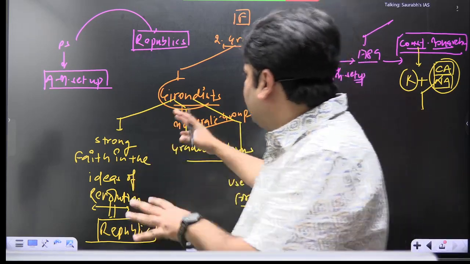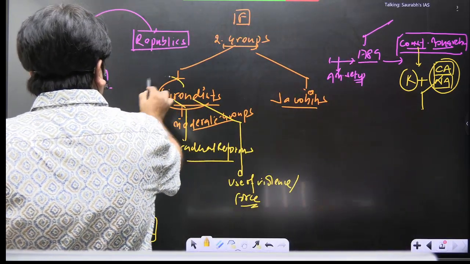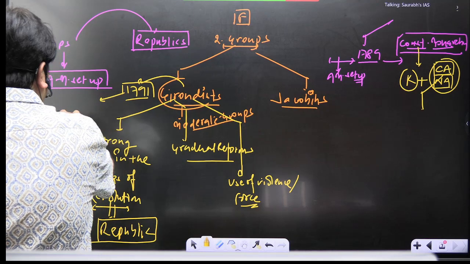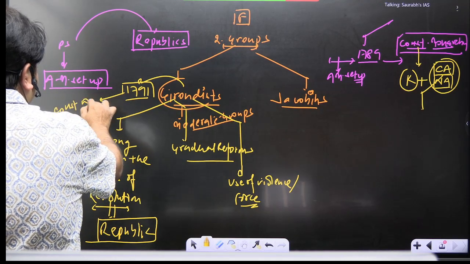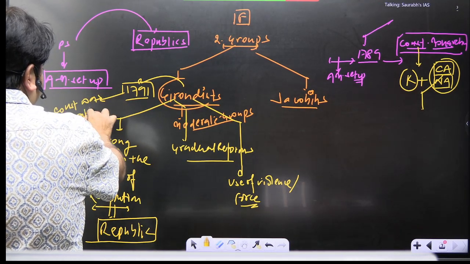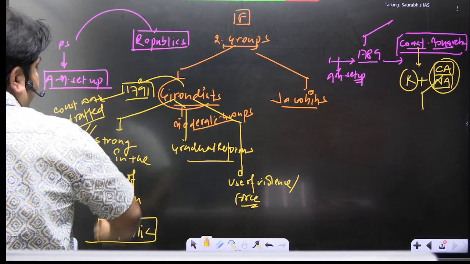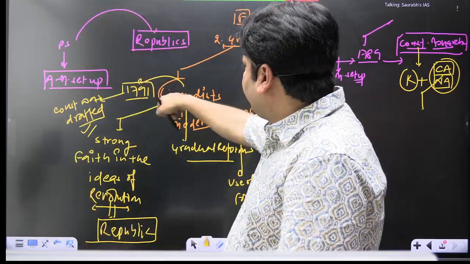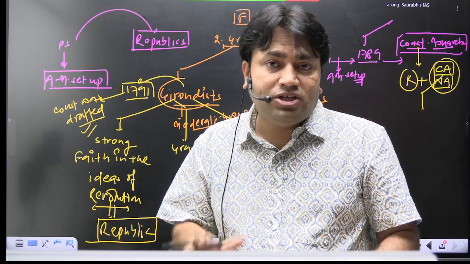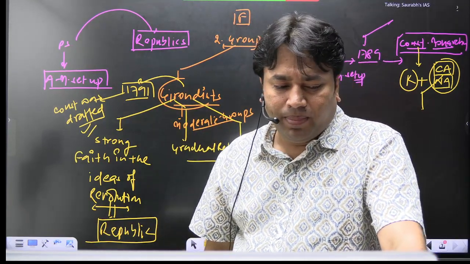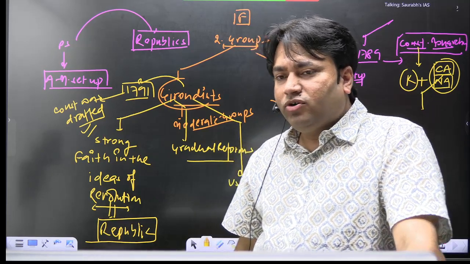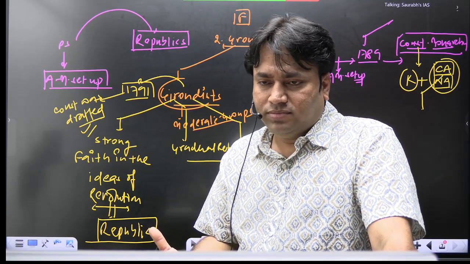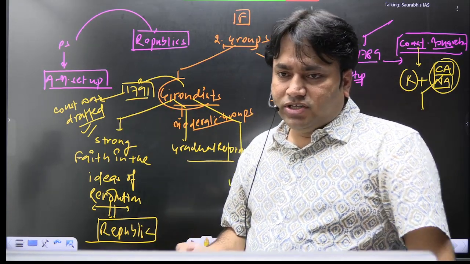And what happened when the constitution was formed in France? Basically, the constitution was drafted in this year, 1791. The constitution was drafted in France in 1791, right? So when this constitution was drafted, the members of the Constituent Assembly were the moderates only. ये moderates ही थे. ठीक है? They came to power, or you can say that they hijacked this revolution. They reaped the benefit of this revolution.